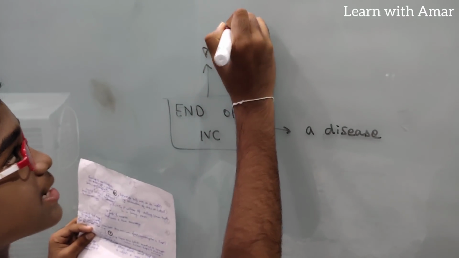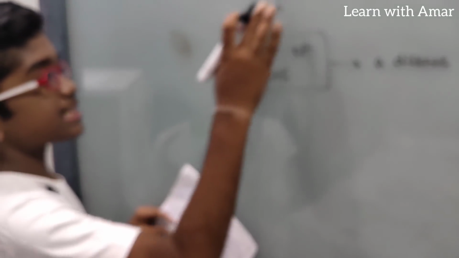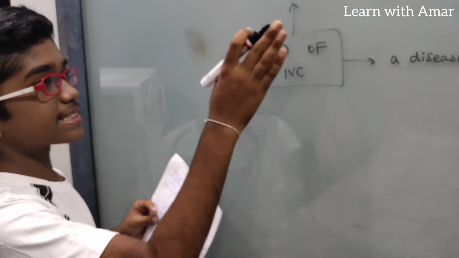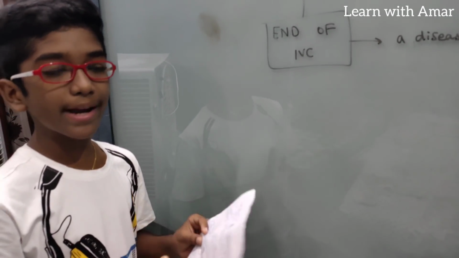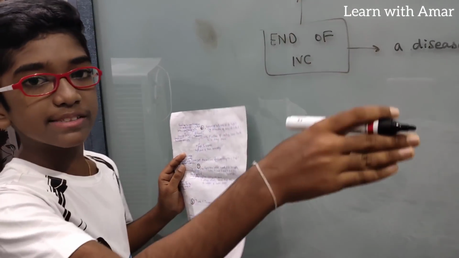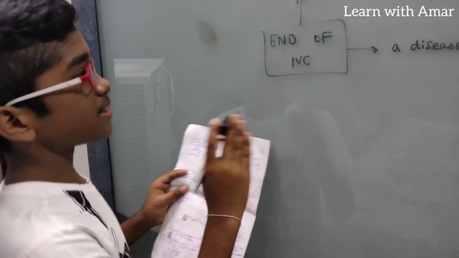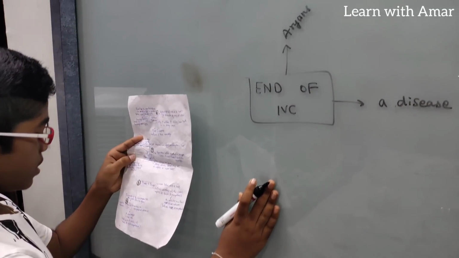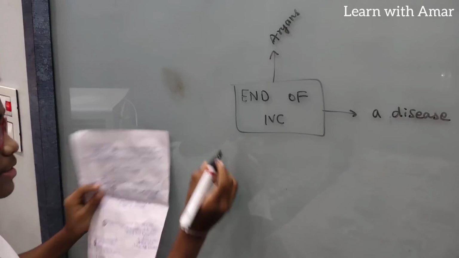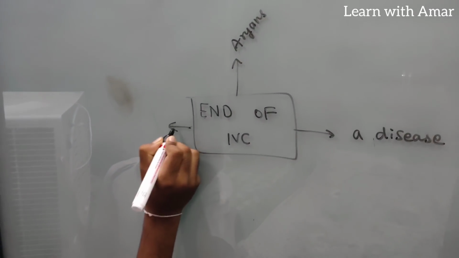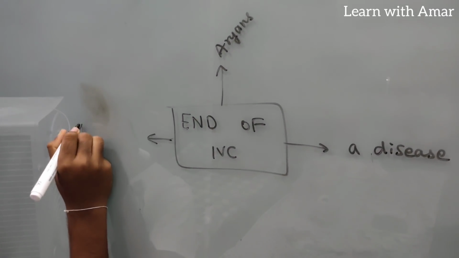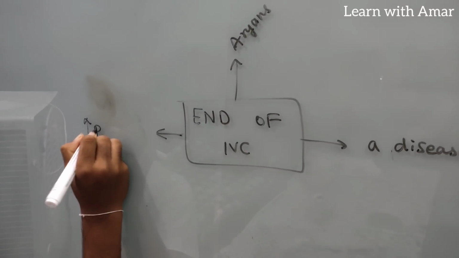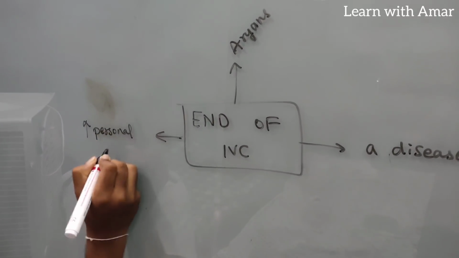Aryans are an Indo-European tribe from Central Asia. Some people think these Aryans invaded the area of the Indus Valley civilization, thus declining the IVC.